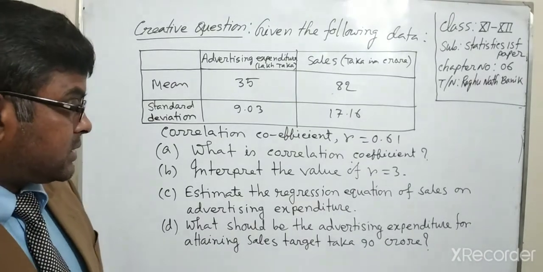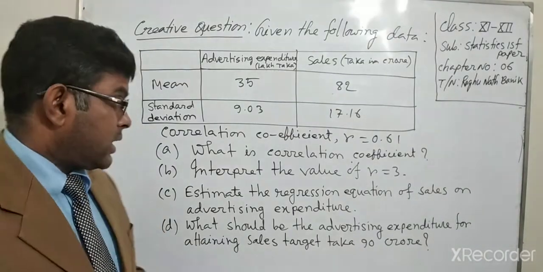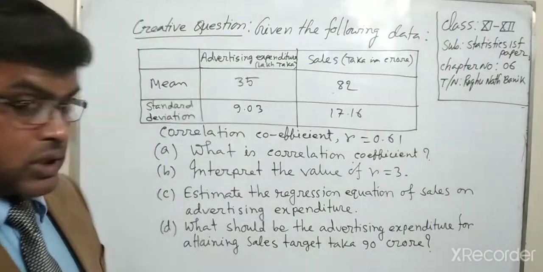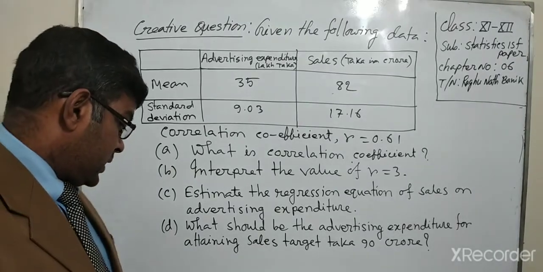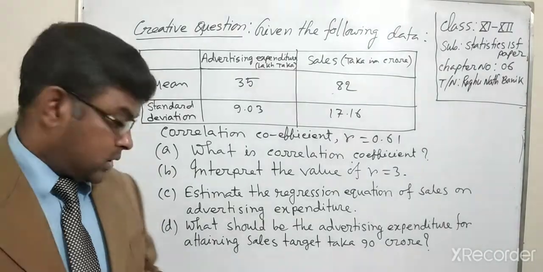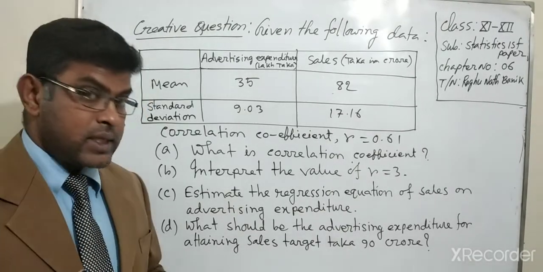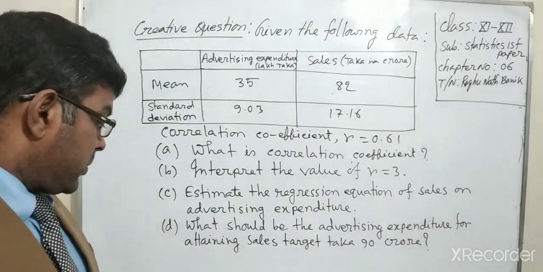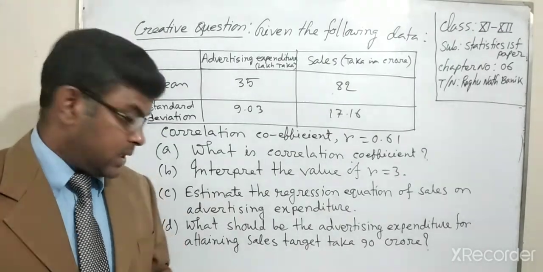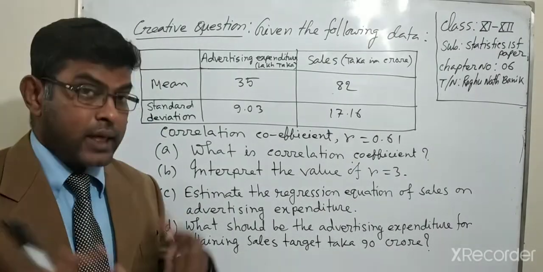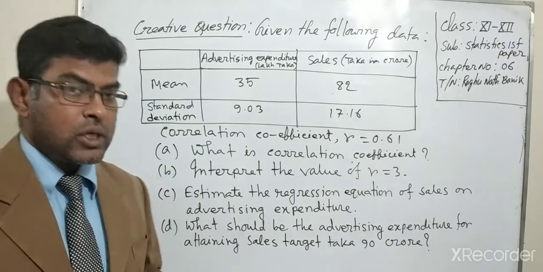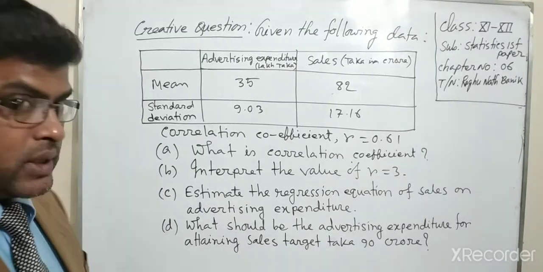Okay, dear students, at first we have to know the correlation coefficient. The correlation coefficient is the measure of the strength of the linear relationship between two variables.